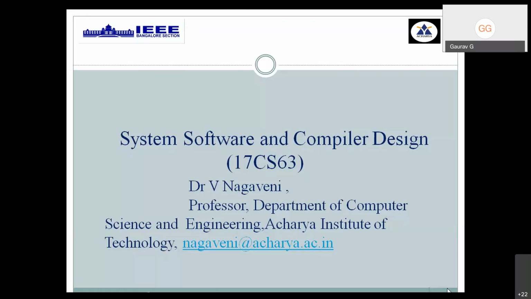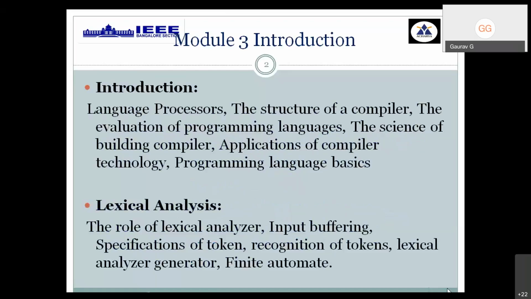Now, in this session, I will be covering only the contents belonging to compiler design, wherein our syllabus deals with 3 modules. Modules 3, 4, 5 deal with compiler design concepts that I will be sharing or refreshing in today's session. In module 3, we are learning about the introduction chapter of compiler design, followed by lexical analysis, which is one of the important and first phases of your compiler.